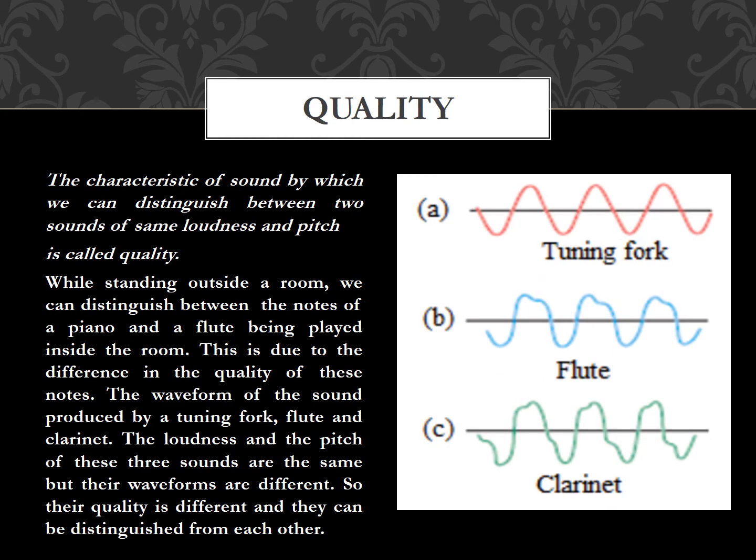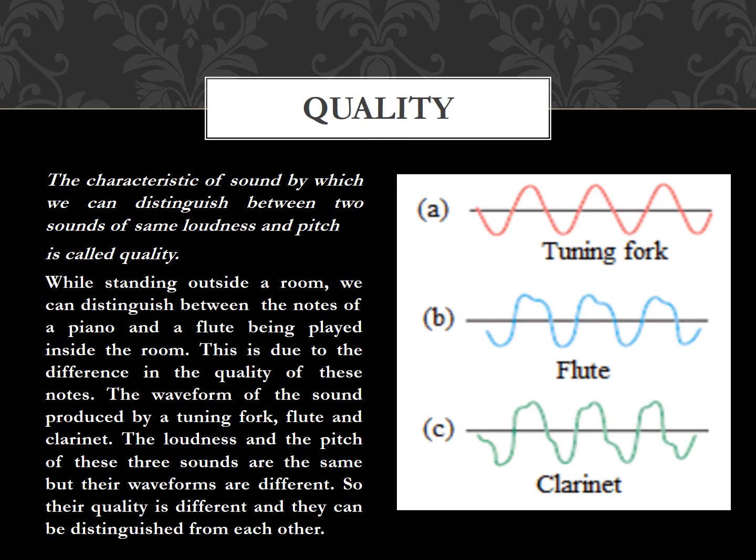Now, the new one is quality of sound. The characteristic of sound by which we can distinguish between two sounds of the same loudness and pitch is called the quality of sound. As it is clear from the figure, we have three different wave shapes of three different instruments: tuning fork, flute and clarinet.